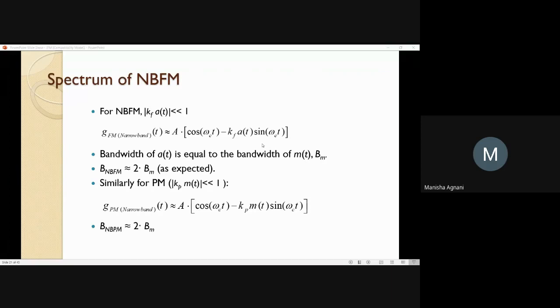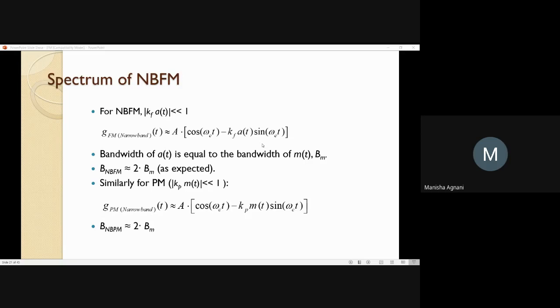I'll repeat it again. If the value of the product kf A of t is much less than 1, then the FM is called narrowband FM.